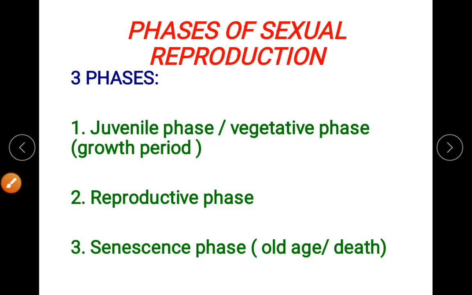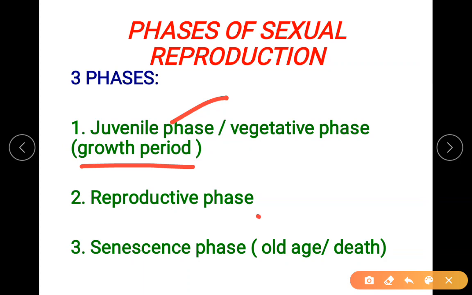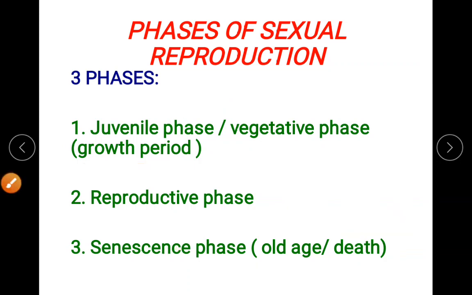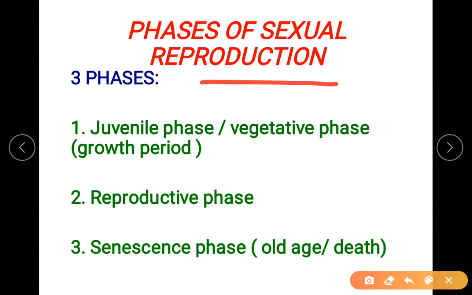There are three phases: the juvenile phase, or we say the growth period; the reproductive phase, or we can say the phase of maturity; and then there is the senescence stage, where the physiological activities slow down, so that is your old age, and ultimately leads to death. So the question comes here, why is it called phases of sexual reproduction? You can rectify it here: it is phases of sexually reproducing organisms. Okay, please rectify that.